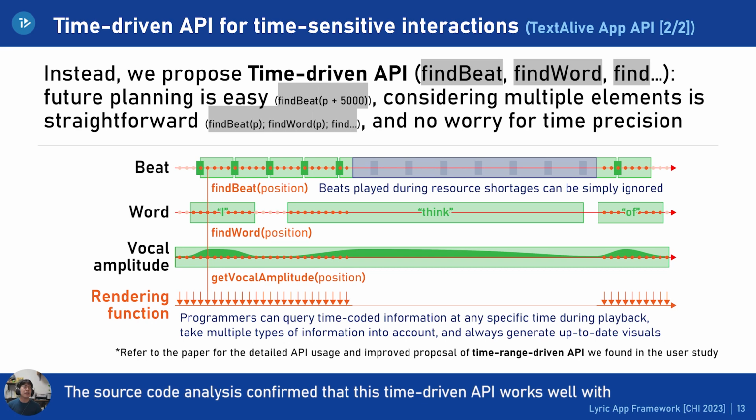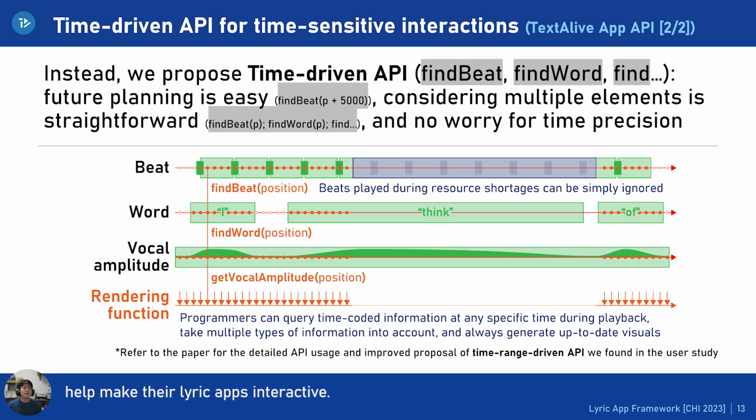The source code analysis confirmed that this time-driven API works well with various code encoding libraries such as P5.js, Three.js, Create.js, and Pixi.js. In addition, many contestants used GUI libraries such as jQuery and React to help make the lyric apps interactive. Please see Appendix C for a complete list. The analysis even led us to come up with the improved API design, which is detailed in the paper.